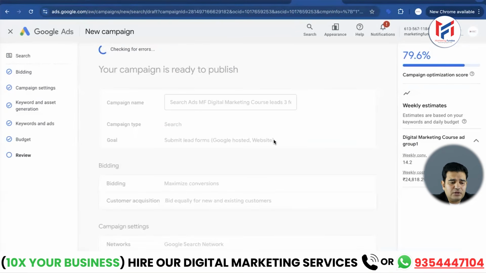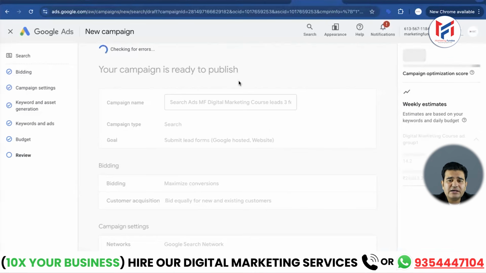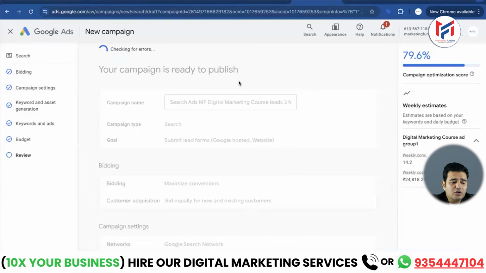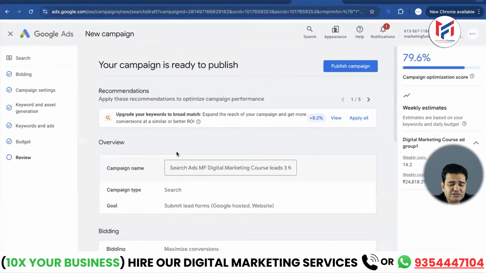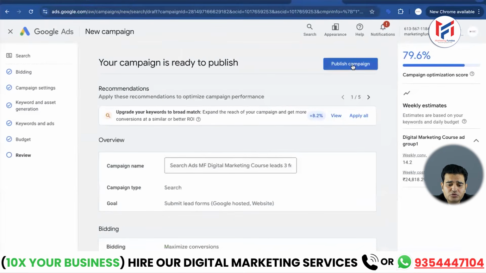As soon as I click next, look here. Now it is checking if everything is okay, whether whatever we have put in is correct or not. It's looking for errors. Now we have been given this so that we can review all the settings we have done once. If everything is okay, then you can just press this button to publish it. Here it gives some suggestions, and if you want to follow them, you can check them out, but it's not necessary. The things I have explained to you so far are fundamentally okay. You work on it and publish it. As you create more and more campaigns, you will gain experience and get results. You will start to manage things on your own according to your own way.